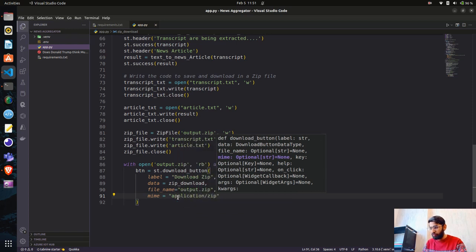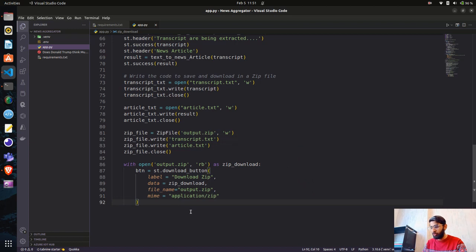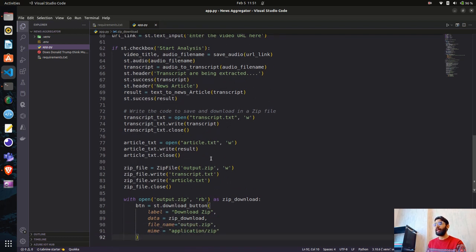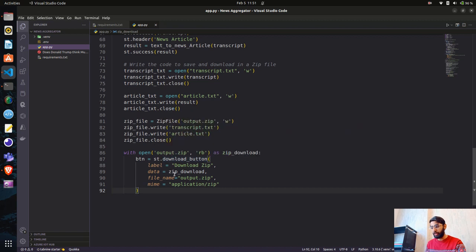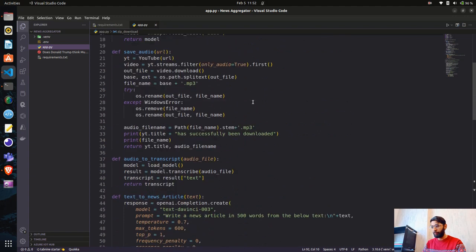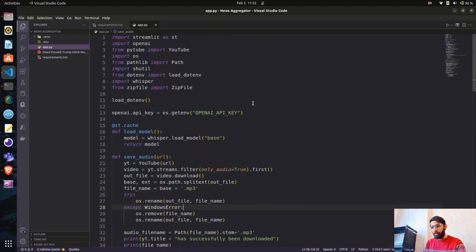Perfect. So this is what we have to do, guys. Okay, so we have created files, transcript and article, for both of them. We have created one more file, which is a zip file, output.zip, and we have bound this couple of text files inside that zip file, and then we have created this button, okay, Streamlit button, where we are writing the label and the zip download, which is the data, and then we are giving the file name and MIME. Okay, so basically now let's run this one. So I think we have written all our code here.